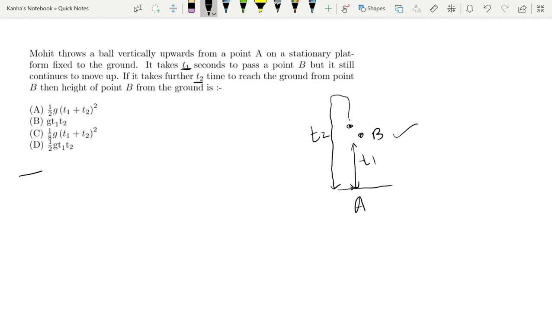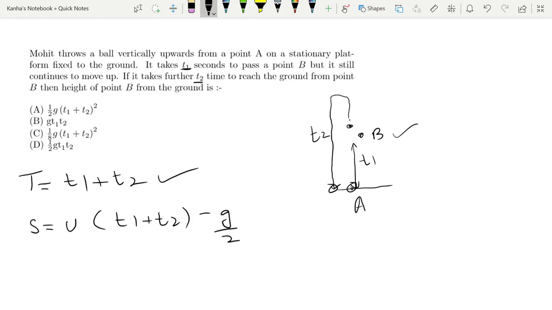Now it's given that the total time of flight is t1 plus t2, starting from A and coming back to A. Alright, that is the first one. Now to find the initial value, the displacement for the entire duration in the y direction is u into (t1 plus t2) minus half g (t1 plus t2) square. Because the displacement goes from A up and comes back here, the net displacement is 0 in the y direction.